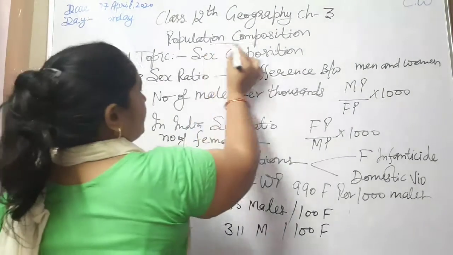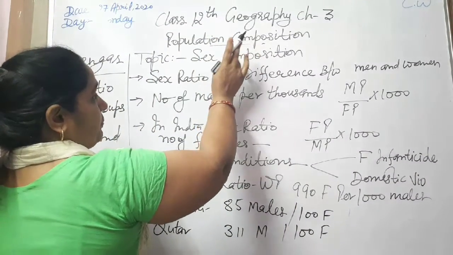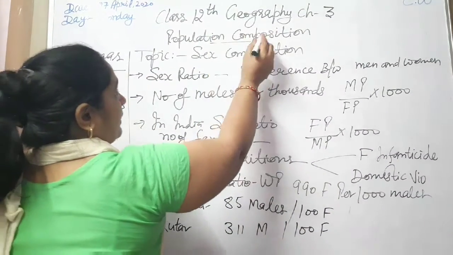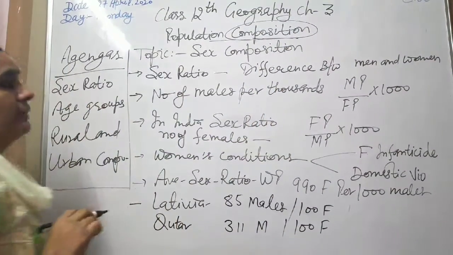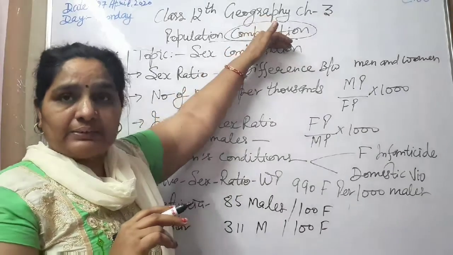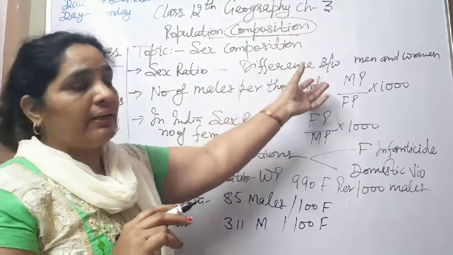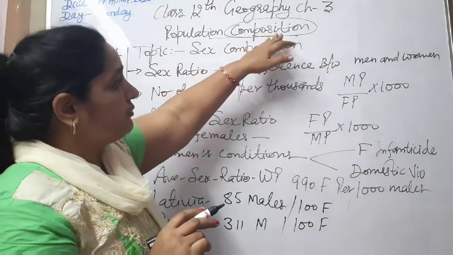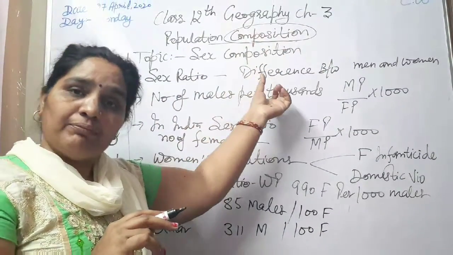Population composition. The main aim of this topic is to know about the composition. What is composition? The division of males and females, the number of males and females. In some countries it is in favor of the males, in other countries it is in favor of the females.